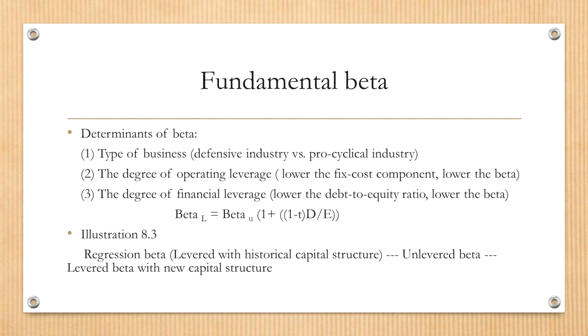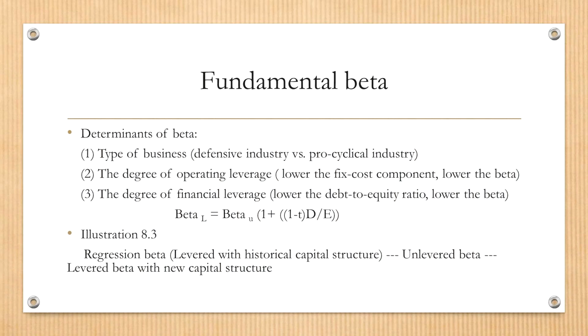And regarding the last one, the degree of financial leverage, we have two specific terms for beta measurement: one is levered beta, the other is unlevered beta. Beta L means levered, and beta U means unlevered. So what's the difference? The unlevered beta is the beta where we assume that the company has 100% equity financing, and the levered beta is the beta where the company has a certain proportion of capital raised by debt.